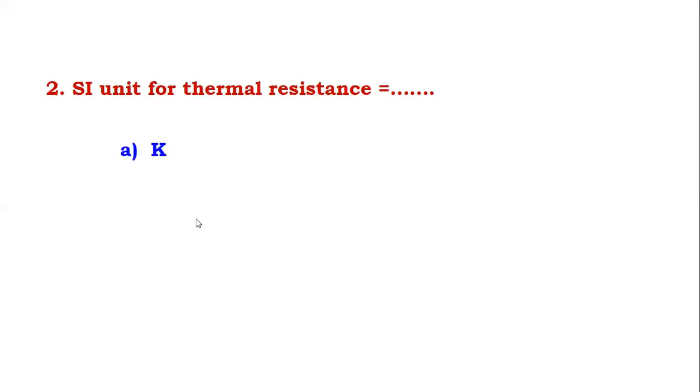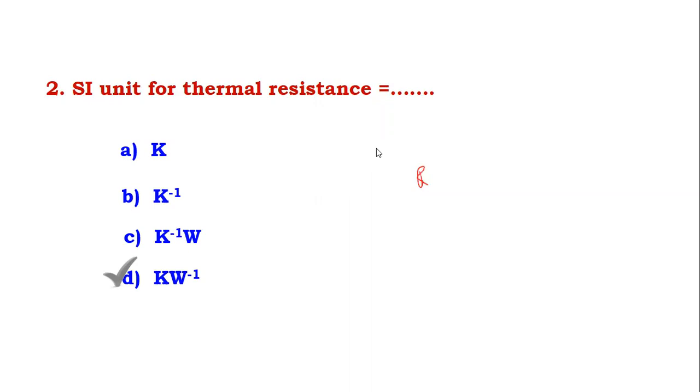Now the next question is, what is the SI unit for thermal resistance? Try to recall this, and the answer is Kelvin per watt.